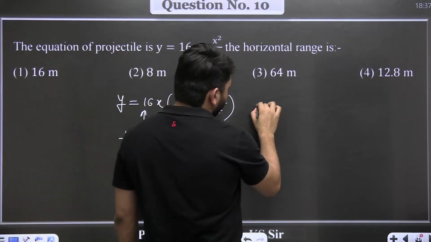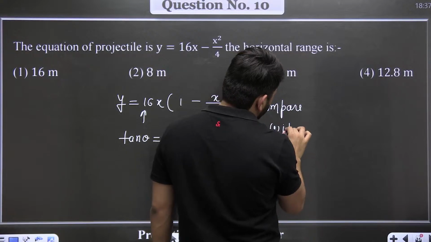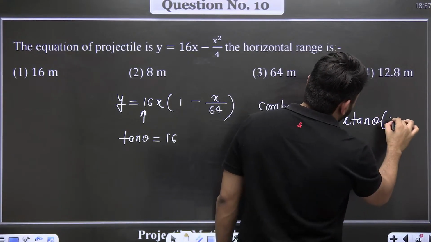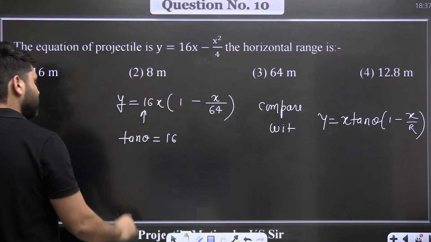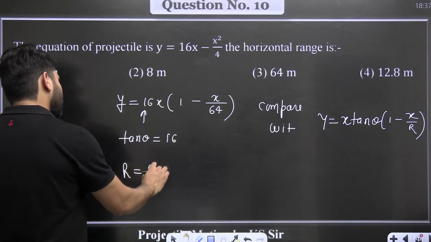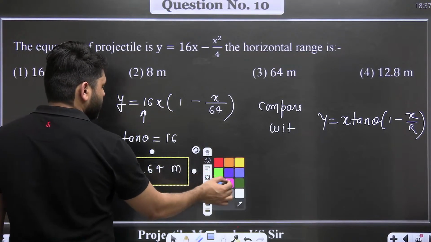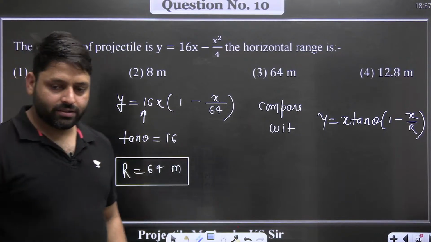Compare with y = x tan theta (1 - x/R). When you compare both, the value of R comes out to be 64. If you understand this equation, then you will be able to solve this kind of questions.